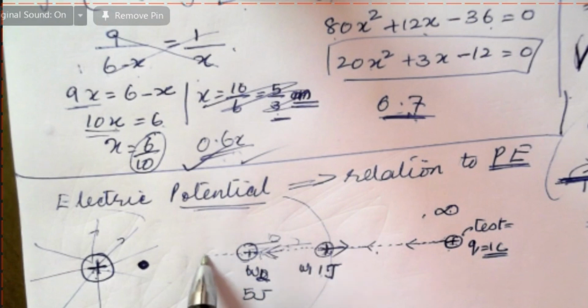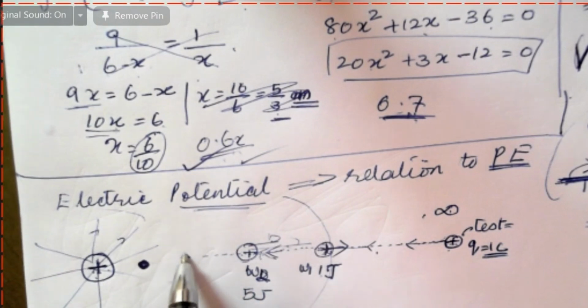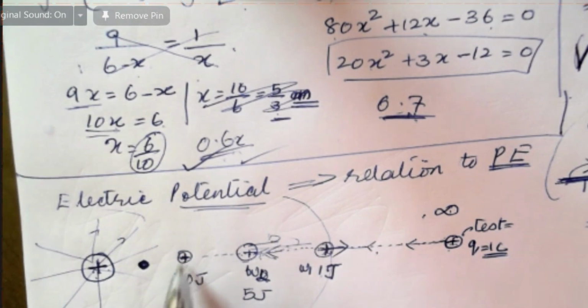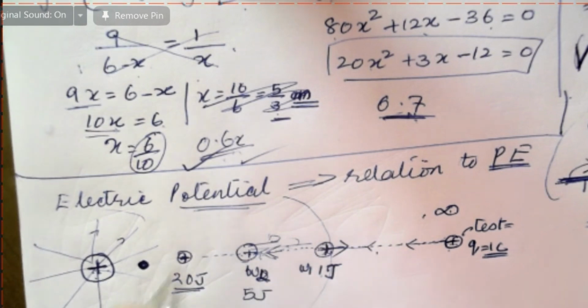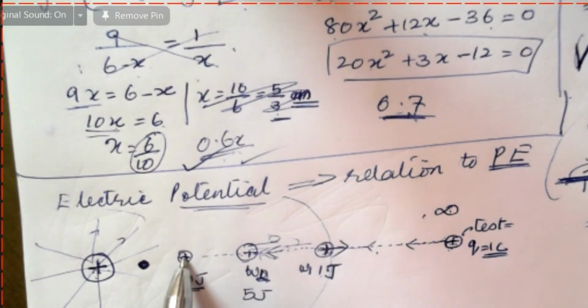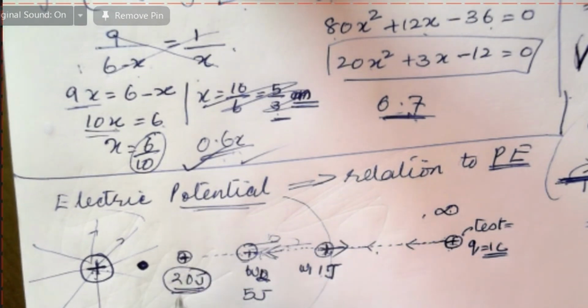If I bring it further, maybe at this point I have to do 20 joules of work. This much energy, which I have to do to bring a positive charge from infinity to that point, is called its electrical potential.